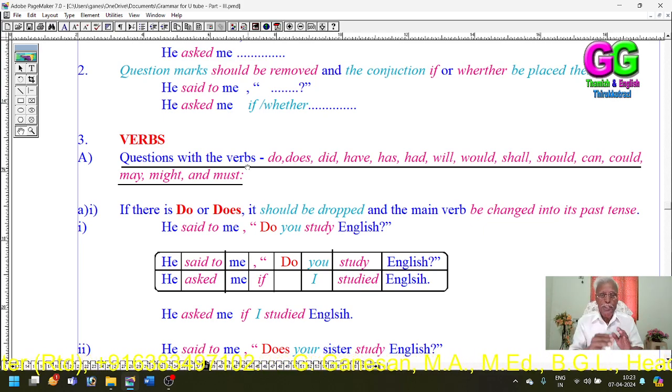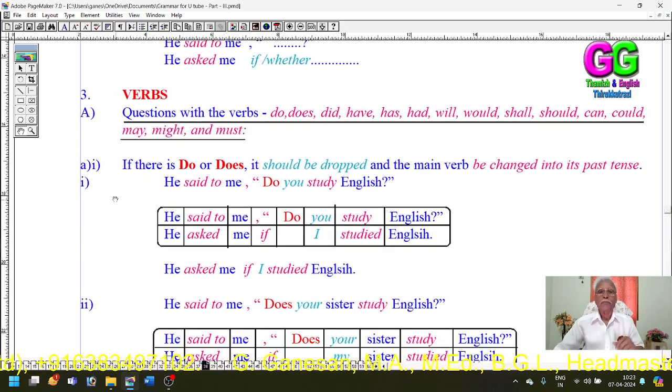Another part has questions not having the be verbs but having do, does, did, have, has, had, will, would, shall, should, may, might, can, could, must, etc. First, we are going to see the conversion of questions having the auxiliaries do, does, did, etc.